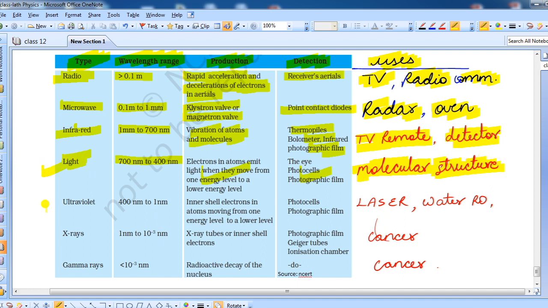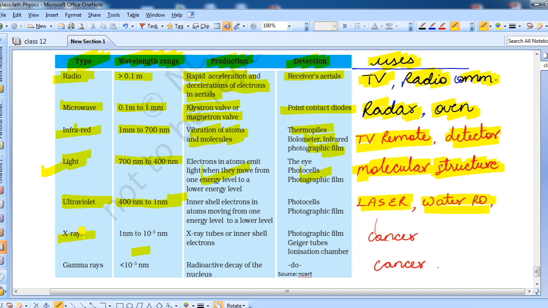The next is ultraviolet. Its wavelength range is 400 nanometer to 1 nanometer, and it is used in lasers, in water purifiers, and also in the greenhouse effect.